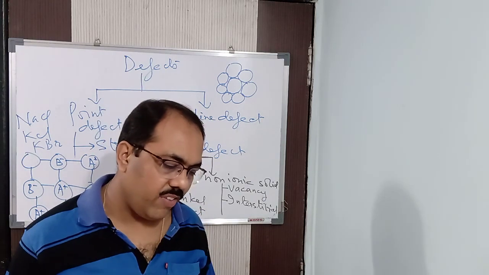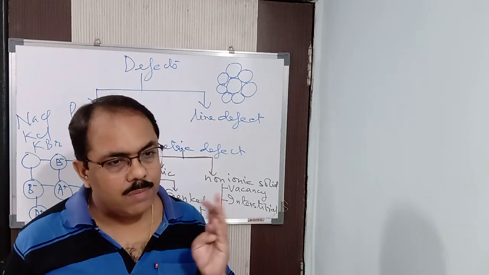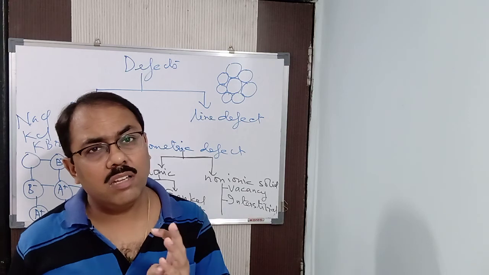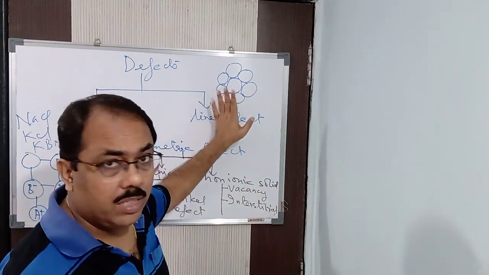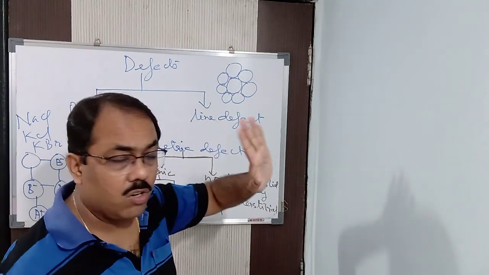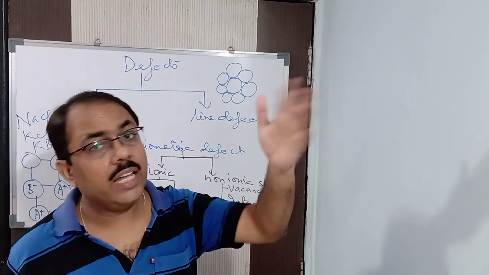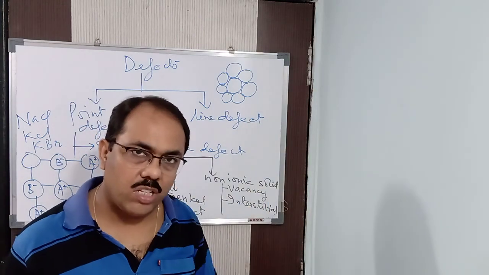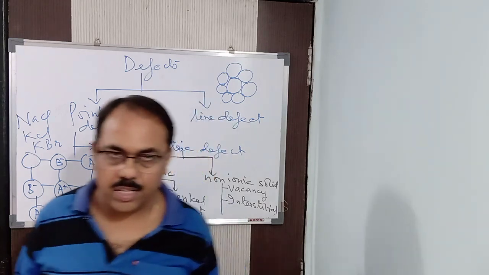So what you find is that it should have a high coordination number. High means what value? Coordination number is basically 4, 6, 8, 10, 12. Here I said odd numbers as an example, but it's not odd, it's always an even number. 4, 6, 8, 10, 12. So high means either 10 or 12. High coordination number. Okay, so this is about your Schottky defect. Next I will tell you the Frenkel defect.